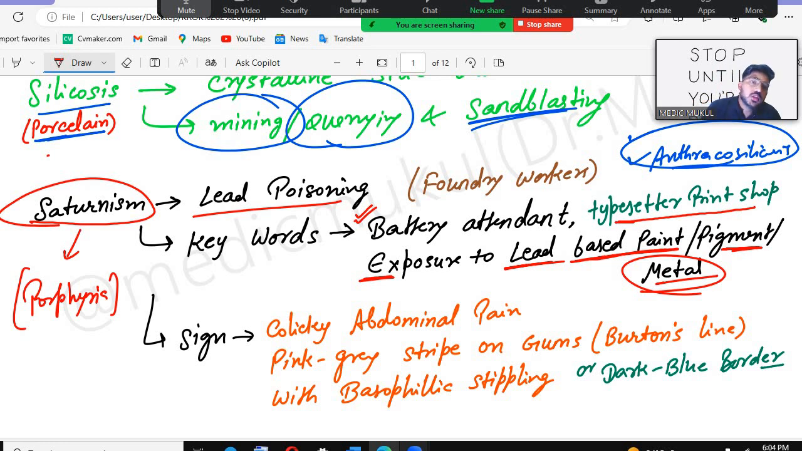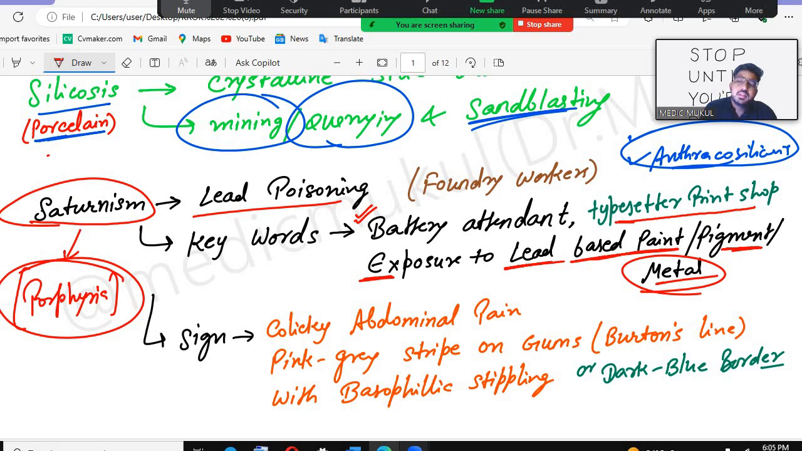Okay. Now remember, saturninism causes porphyria. In the third year we discussed that there is something called porphyria, erythrocytic porphyria. So all that you need to remember. There is vitamin B6 deficiency, all these things we discussed. So just remember, lead poisoning causes porphyria.